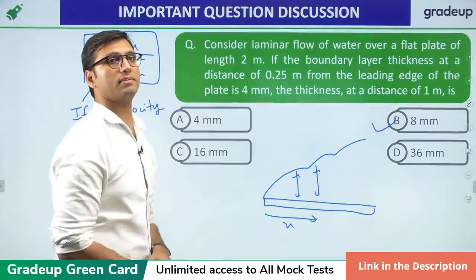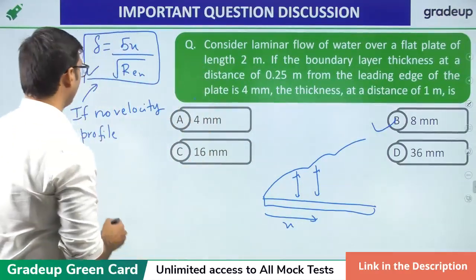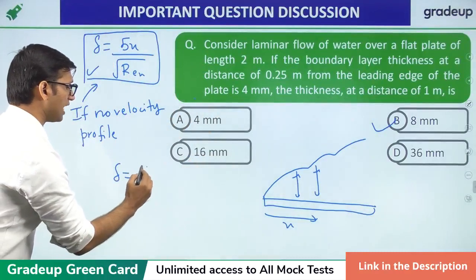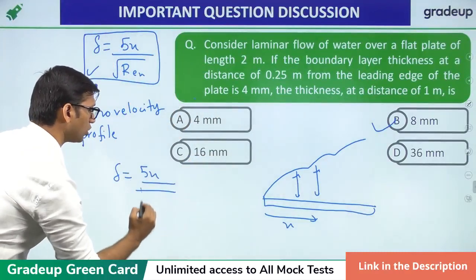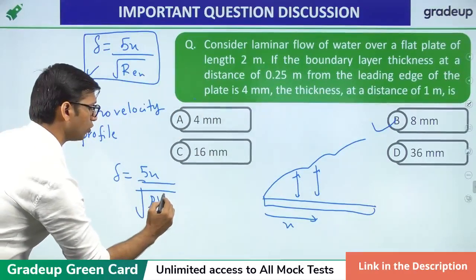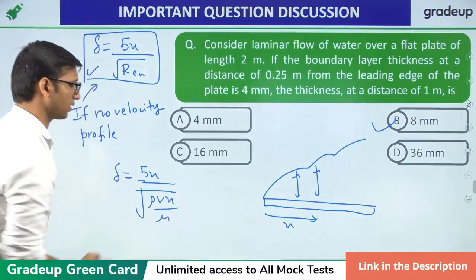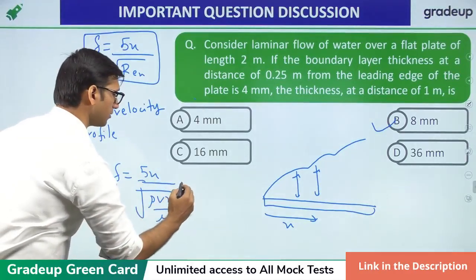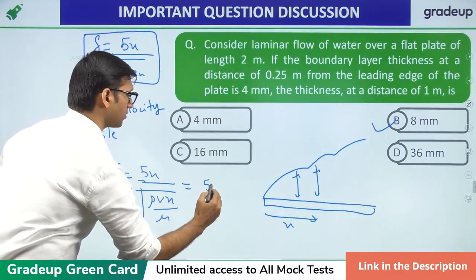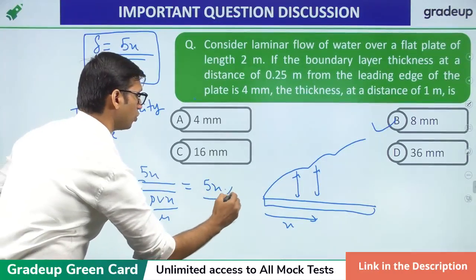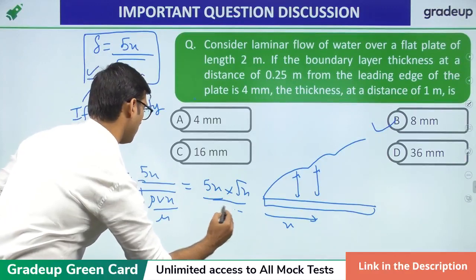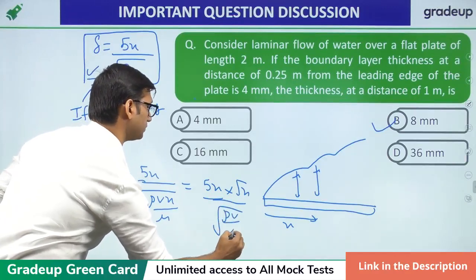And what is that relation? Let us find that. We know that delta is equal to 5x into under root of Reynolds number, where Reynolds number is rho into v into x over mu. Now this will be 5x divided by root x times under root of rho v by mu.